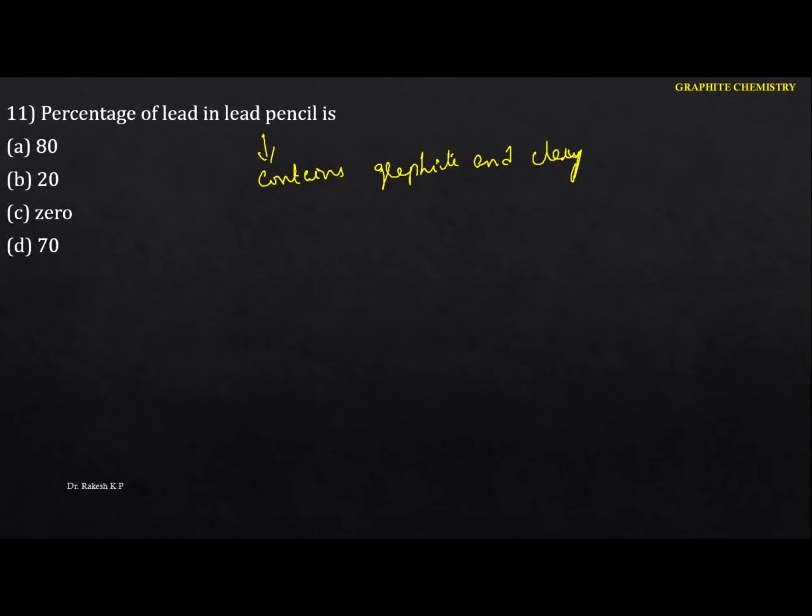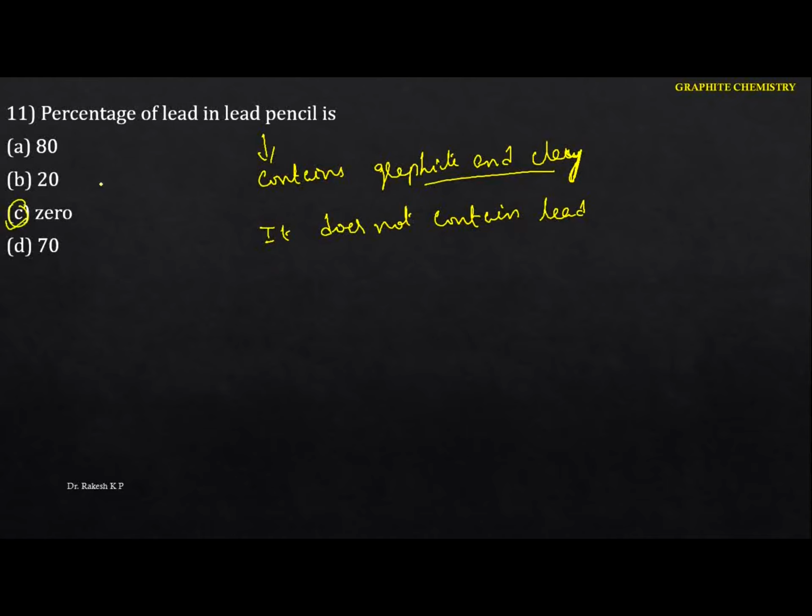So that means, don't think that there is a presence of lead. It does not contain lead, because lead pencil contains graphite and clay, but does not contain lead. Hence the value becomes 0.